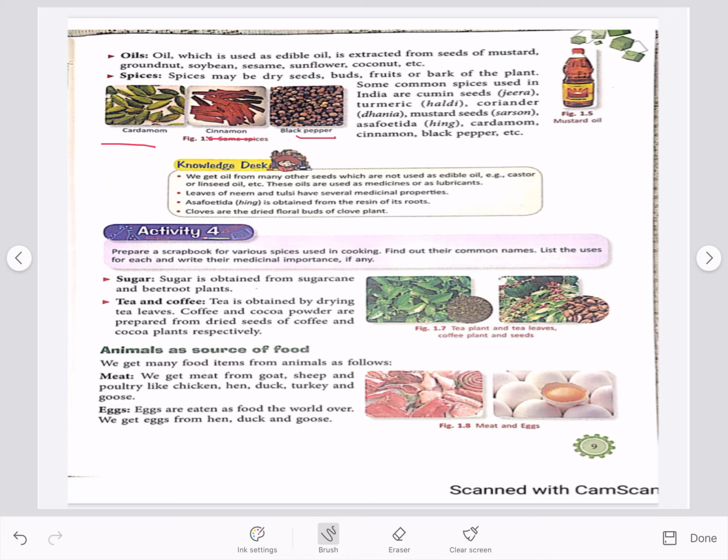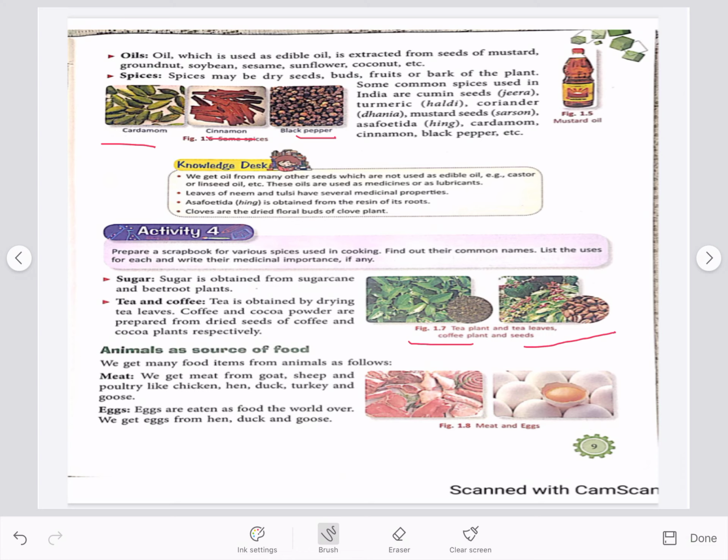We get our common beverages from plants. Tea is obtained by drying tea leaves, and coffee and cocoa powder are prepared from dried seeds of coffee and cocoa plants. You can see the pictures of the tea plants that we get from the tea leaves and coffee plants and its seeds.